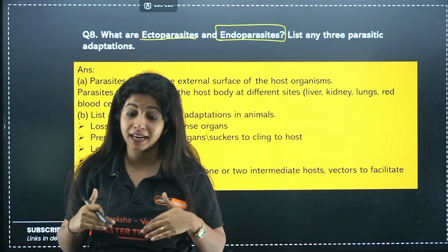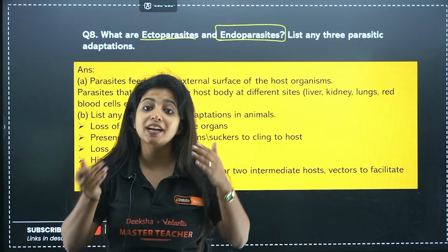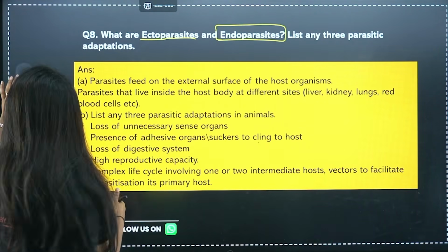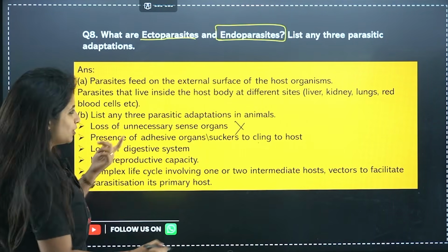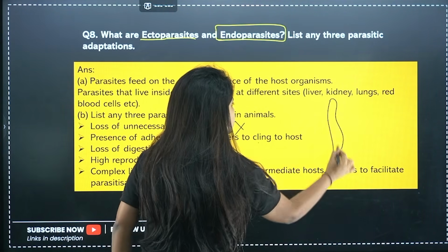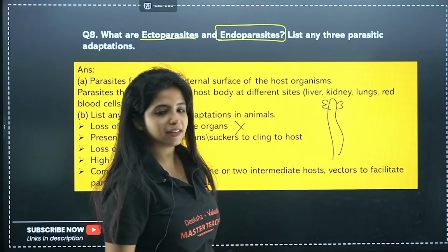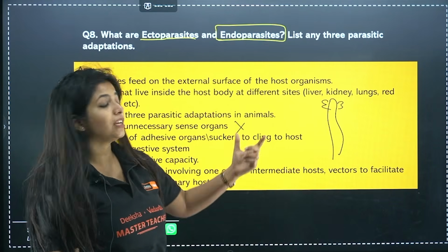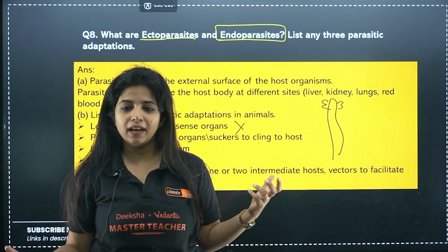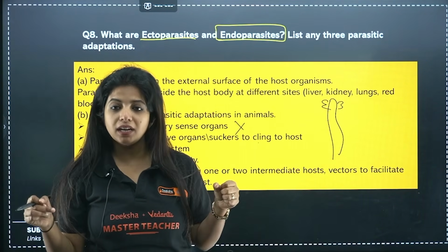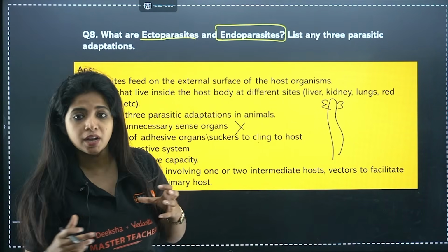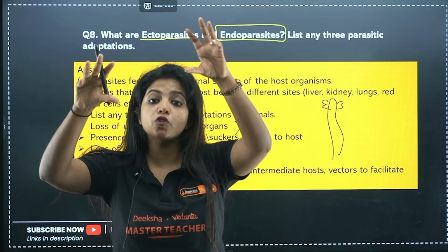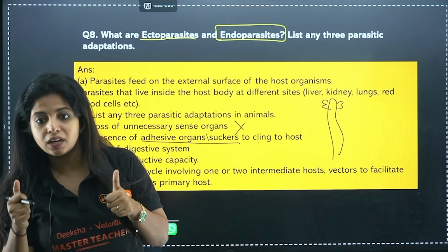Tapeworm is an endoparasite. Similarly, liver fluke is an endoparasite. Both of them stay inside the body and they do not have any unnecessary sense organs. Just imagine if the worm has ears like this. It is so funny, right? Now going ahead, presence of adhesive organs, suckers to cling to the host. Obviously, they do not have any hands and legs, anything to hold them somewhere, which is why they would be having some suckers. They will be having some adhesive organs or suckers on their body so that they can cling onto the host. That is very, very important.